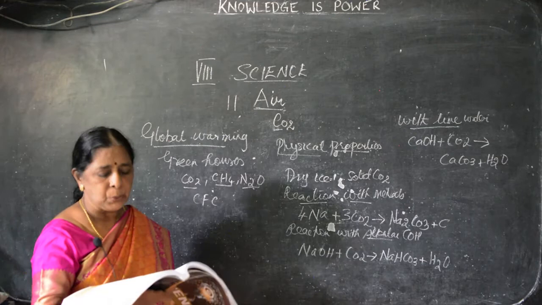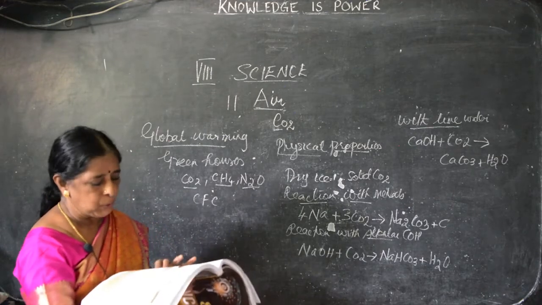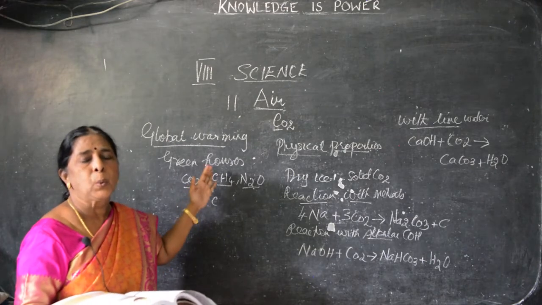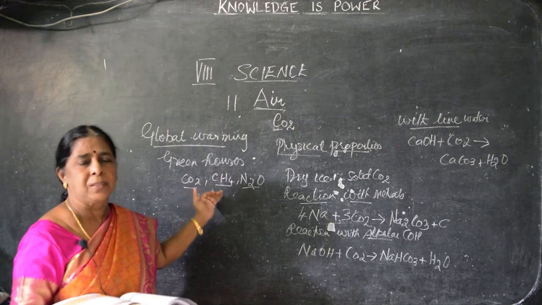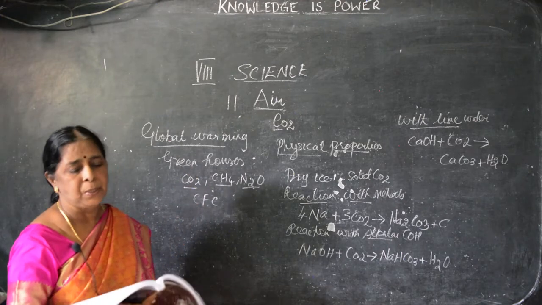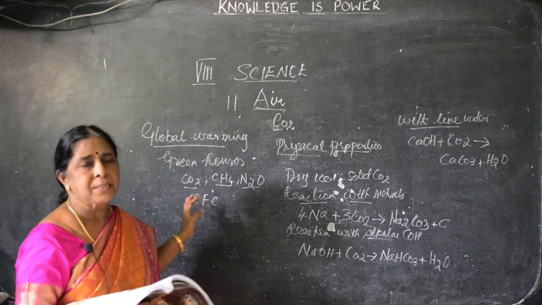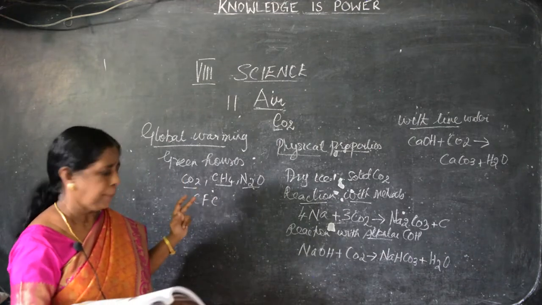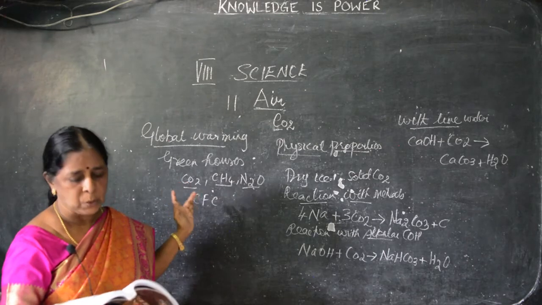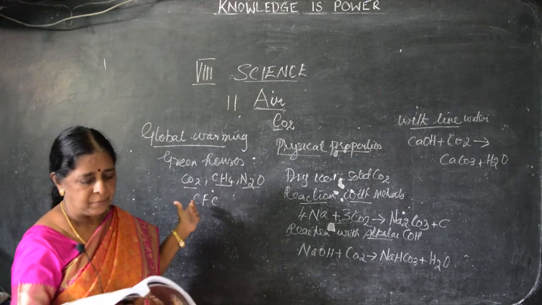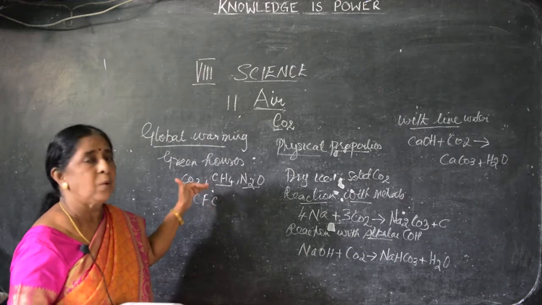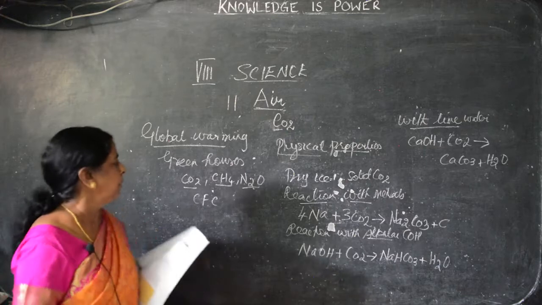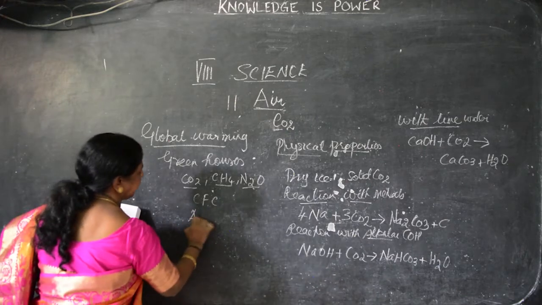And reduce, reuse and recycle, we have to use the three Rs. Using renewable energy resources. Coal and so on are non-renewable. Renewable means water, hydrogen. These can be used as renewable resources. Clear, children? So these are the preventive measures. That is, planting more trees, restricting the use of CFCs, reducing the use of fossil fuels, and controlling deforestation. These are the steps to avoid global warming as well as acid rain. Next, we have to go for acid rain. What is acid rain?